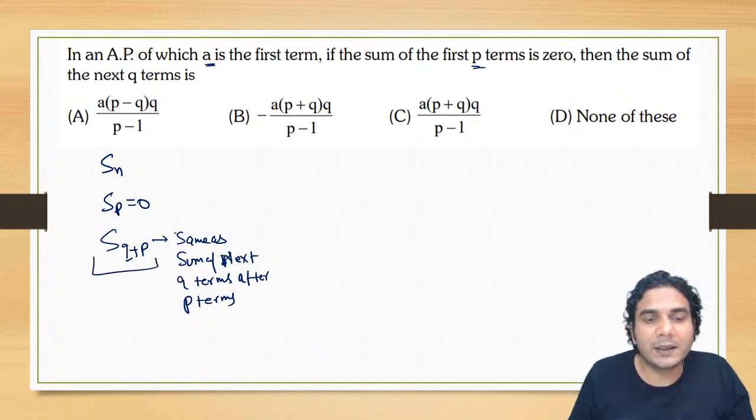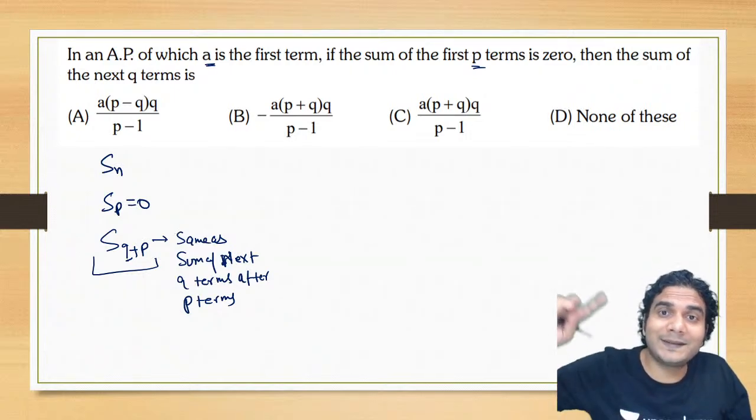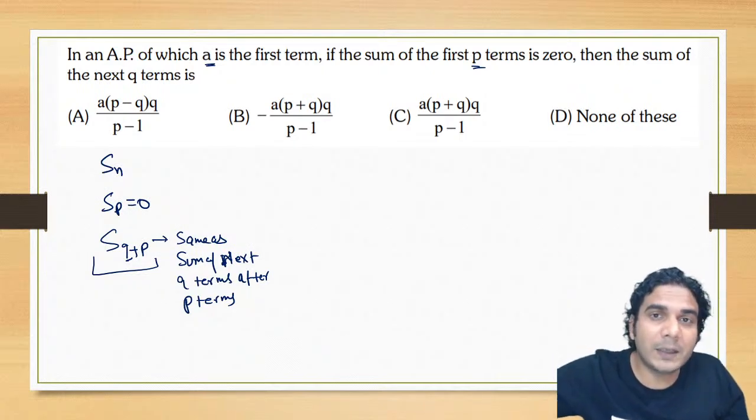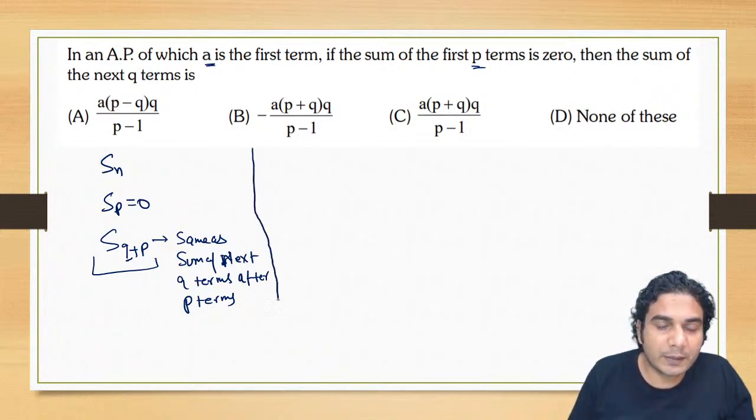And using this, you can use the first term as A. If you go to find the sum of the next Q terms, then you'll have to find the first term of that series, which will be basically the P plus 1th term. So do not do that. That's not required. You just write the sum of the first P plus Q terms. I hope it is clear to you, because you guys have answered this.